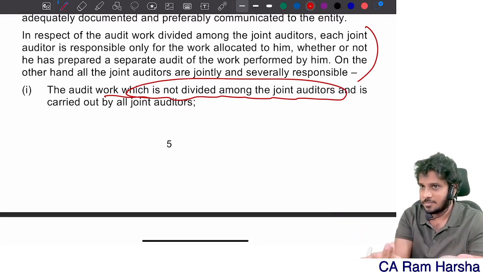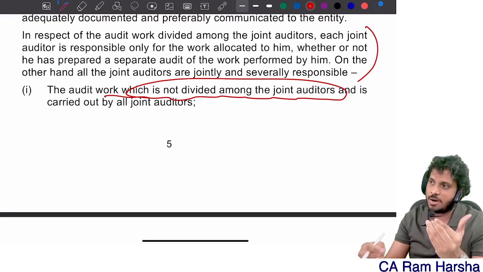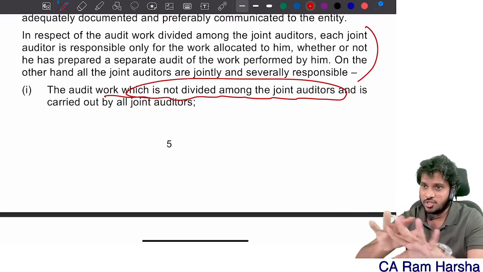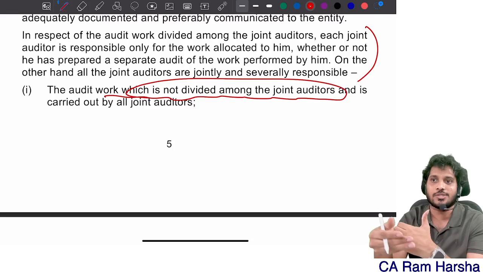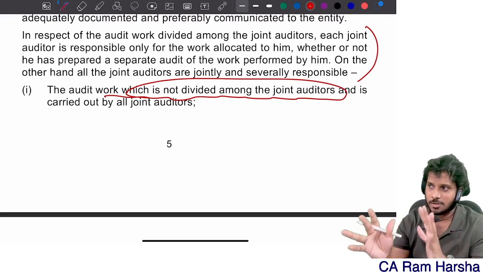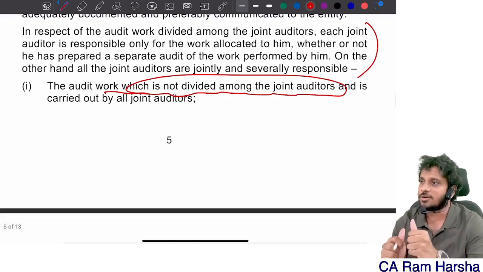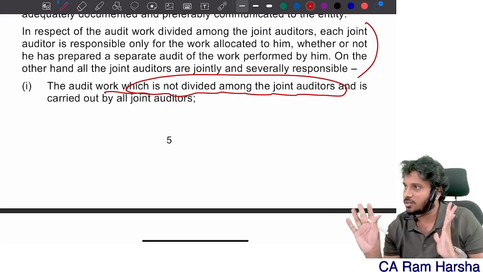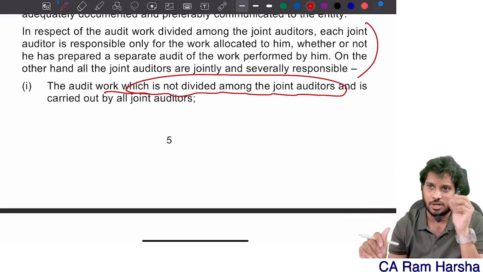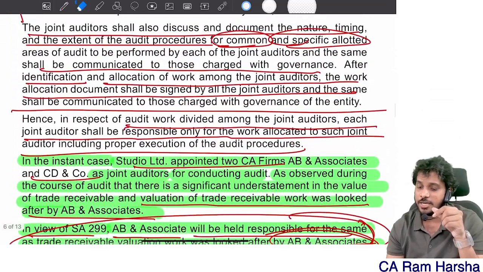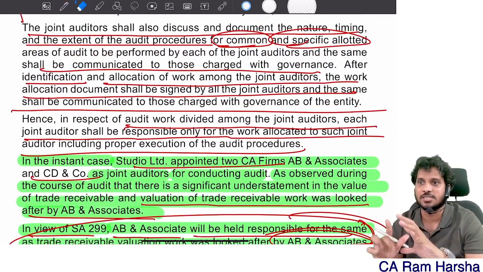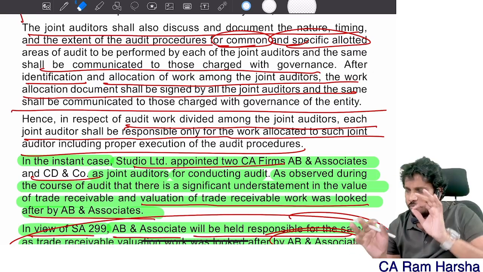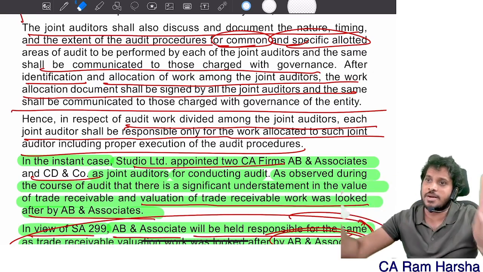That's a question. So maybe if the same answer is thought by some other examiner, he might interpret that since the work is not documented, it is not divided. He might give that answer also. An alternative view is also possible. Are you getting it? Why do you need to document? So that tomorrow if you blame me, I can show this documentation. If your documentation is not there, it is treated as what? Joint responsibility, technically, logically. Correct? Maybe here the auditor has agreed that yes, work is divided, just that it is not documented. So whoever agreed to his responsibility, we blame him. We will blame all the joint auditors because they have not documented it. Clear?